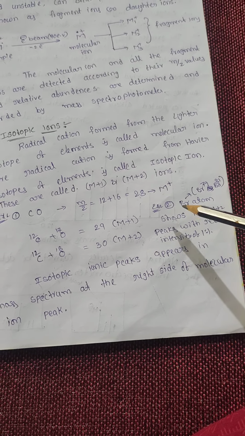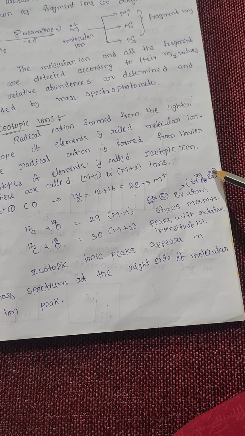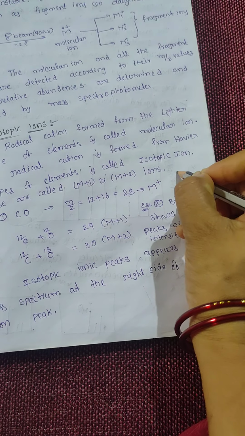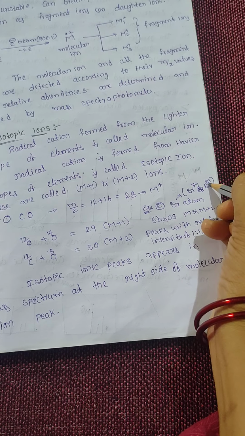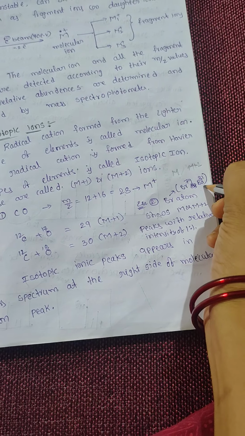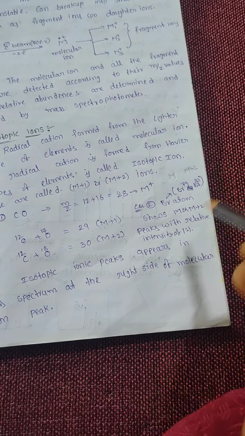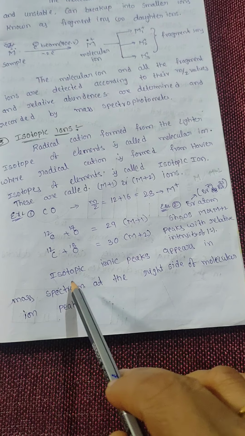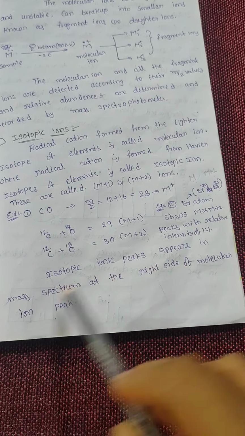Another example: bromine exists as two isotopes, bromine-79 and bromine-81. Here 79 is the M ion, the molecular ion. Bromine-81 is M+2, the mass increases by 2 units. So the bromine atom shows M and M+2 peaks with a relative intensity of 1:1. Isotopic ion peaks appear in the mass spectrum on the right side of the molecular ion peak.